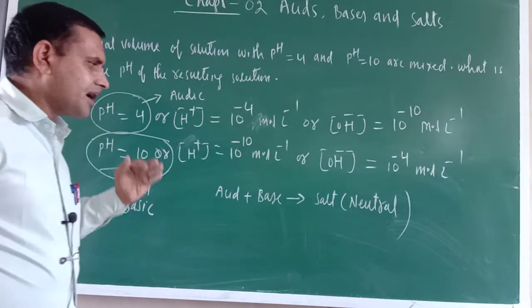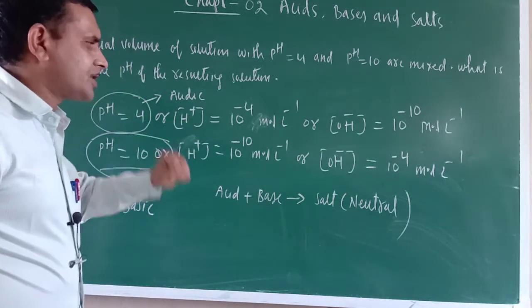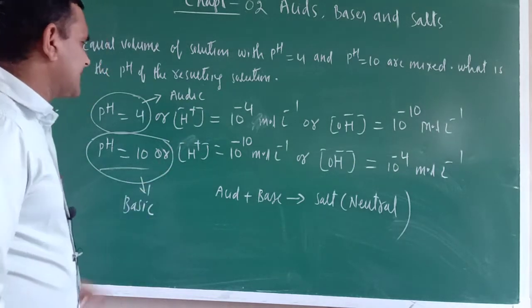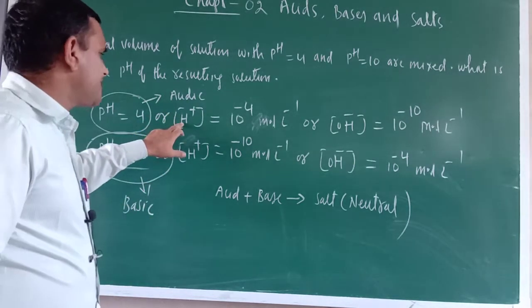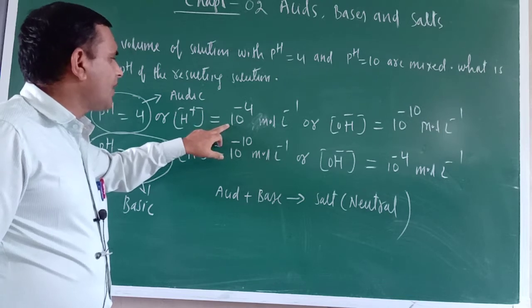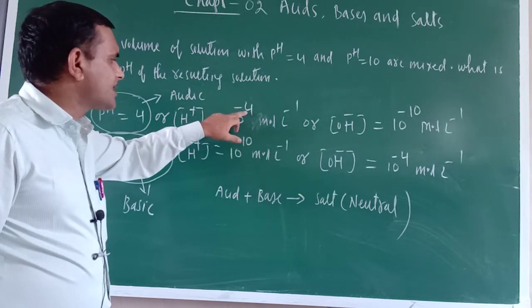Now what should be the exact pH? Just see, in this case the H+ ion concentration is 10 raised to the power minus 4.